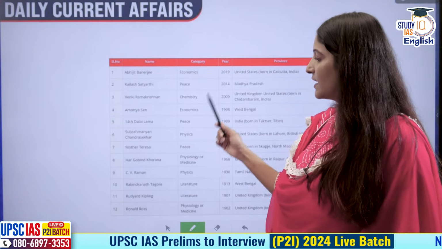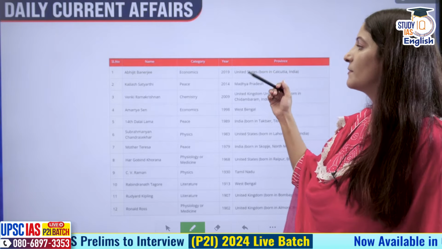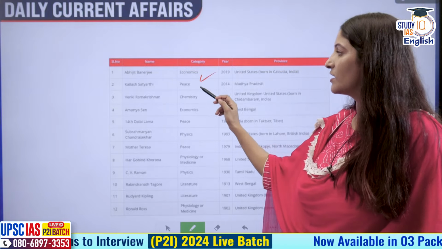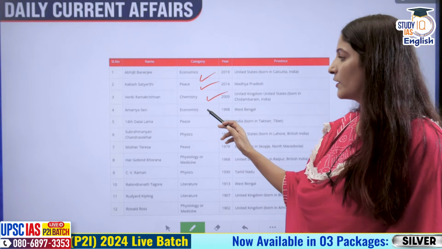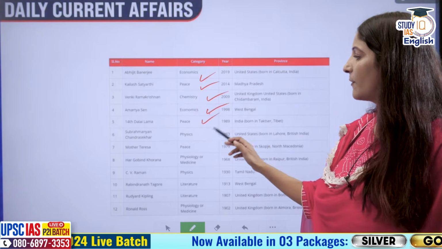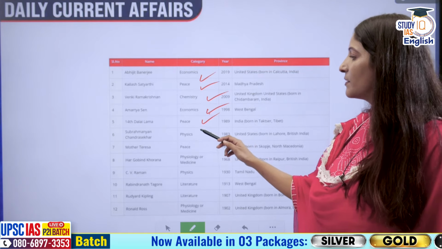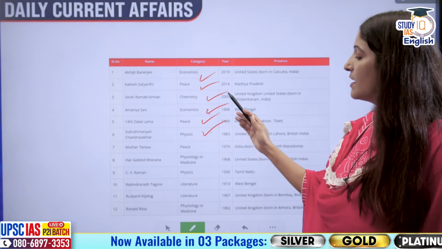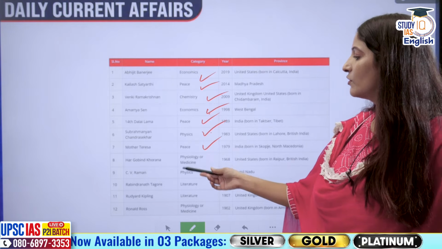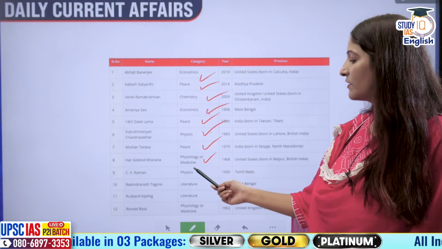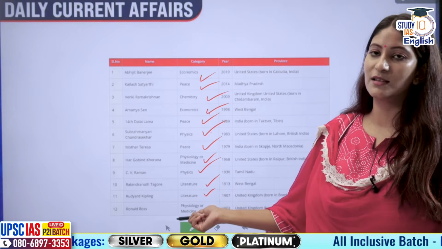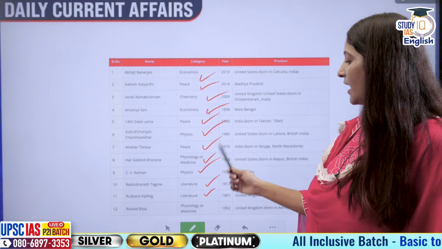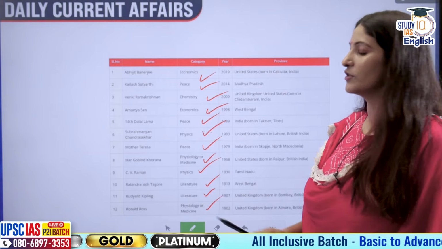Okay, and these are the many people from India who have won the Nobel Prize. Of course, Abhijit Banerjee in economics, Kailash Satyarthi for peace, Venki Ramakrishnan for chemistry, Amartya Sen for economics, the 14th Dalai Lama for peace, and then we have Subramanian Chandrasekhar in physics, Mother Teresa, peace, Hargobind Khorana, physiology or medicine, C.V. Raman, physics, Rabindranath Tagore, literature, Rudyard Kipling, of course, I'm talking about colonial India, and then we have Ronald Ross in physiology or medicine.